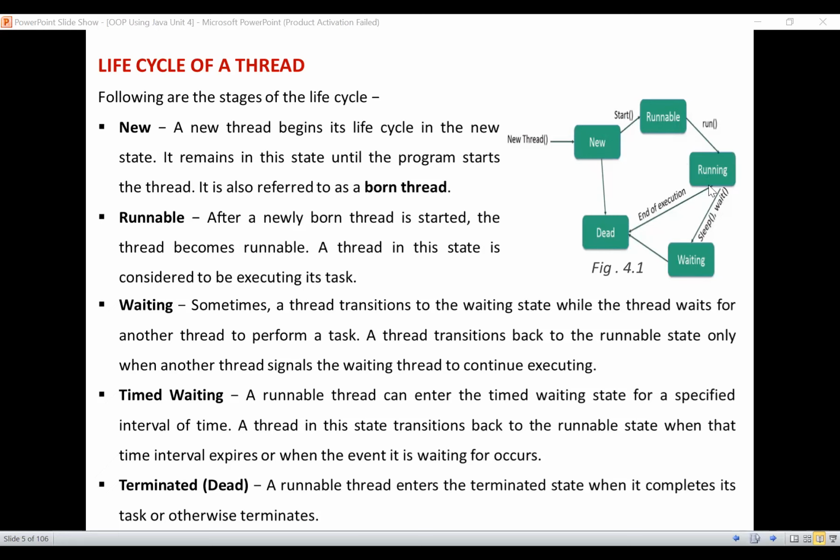Even after that, whenever the task is waiting for its execution or some other thing is going to happen, then it will be in the waiting stage, and finally it is going to end the execution. It is not mandatory for this waiting stage to occur. Depending on the situation, this stage will occur. Otherwise, after performing the execution, it will directly enter into the end stage, that means termination. So this is how the life cycle of a thread is performed.